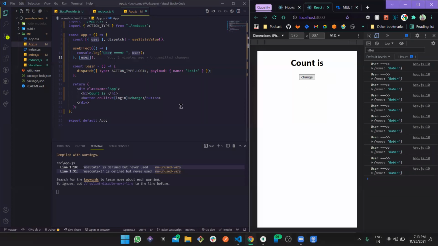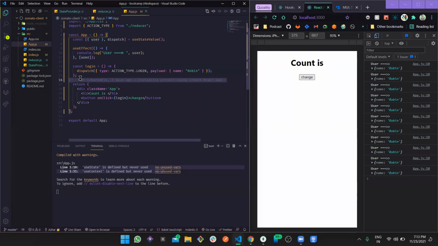And then we have created a method which we are using on this button's onClick, and then we are using this dispatch and dispatching the action. In that action, we are dispatching the type, which should be the action type login, and we are sending this payload as the user. So this is how simple it's going to be.